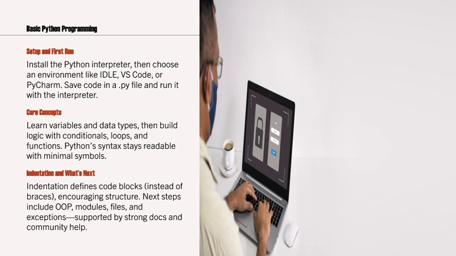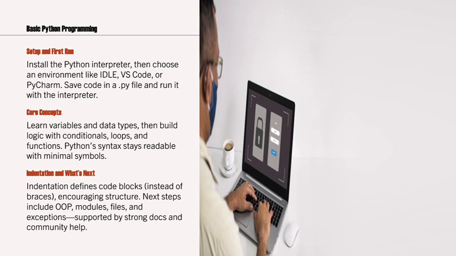And the core concepts you will be learning here are variables and data types, how many types of data types there are, and how we can know them. We will build some logic with conditionals, looping statements like for loop, while loop, and also by using functions. So these are the core concepts. And also if we consider the Python syntax, it stays readable with minimal symbols. It means we use a small amount of code, but within that code we are able to identify and read it.